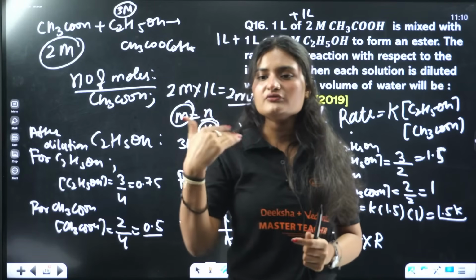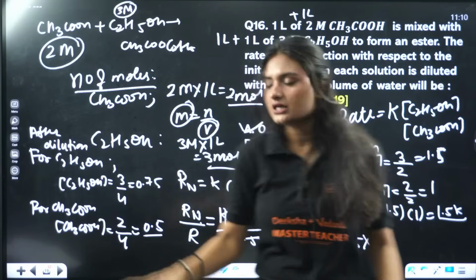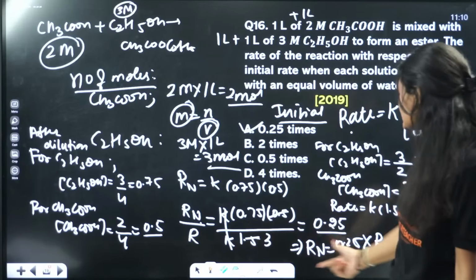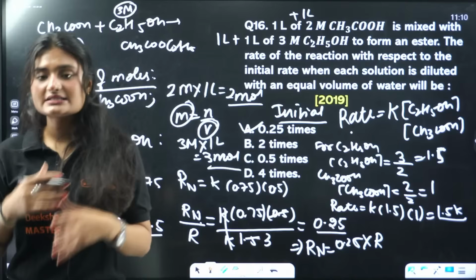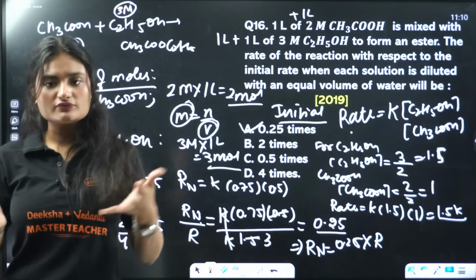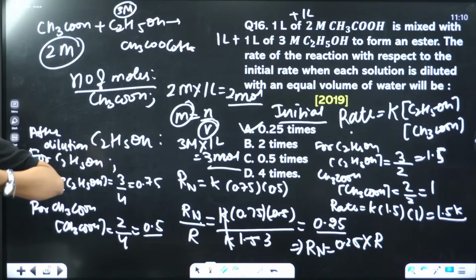And what did we need? We needed the relation between the new rate and the original rate. So we took the ratio. The answer came out to be 0.25. So that means the new rate is 0.25 times the initial rate.